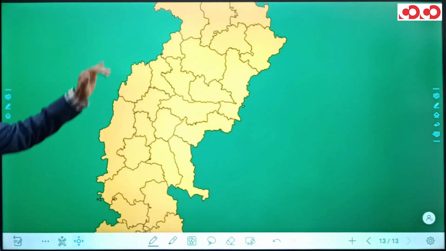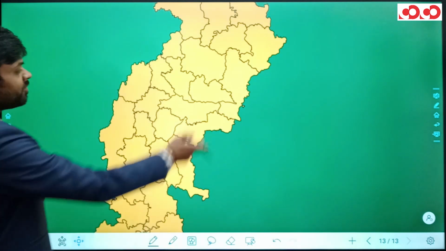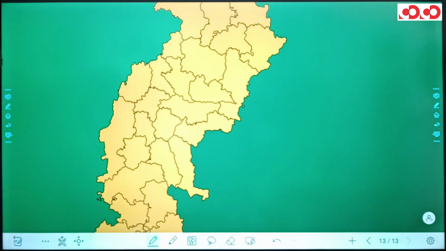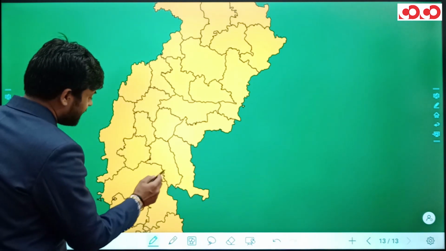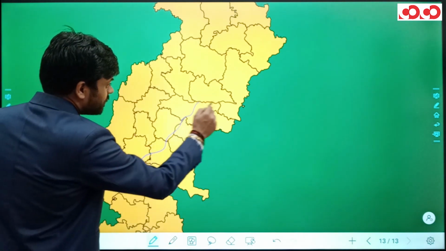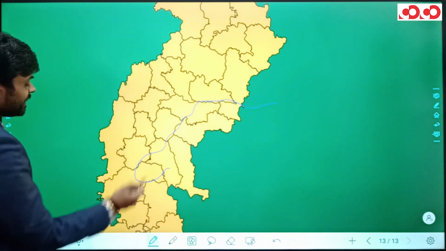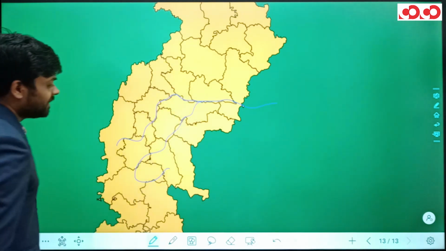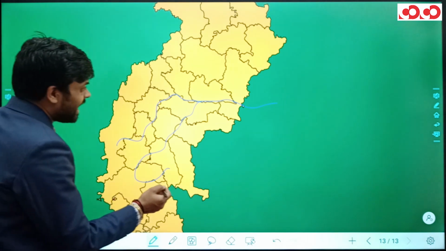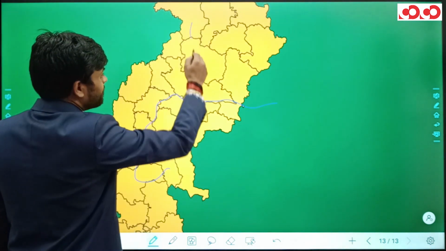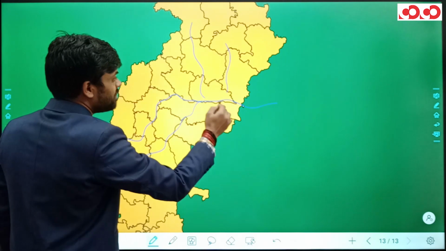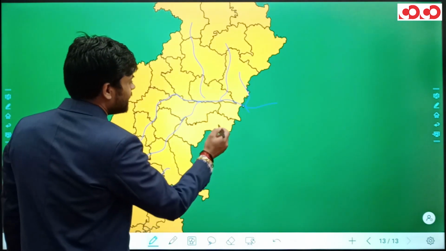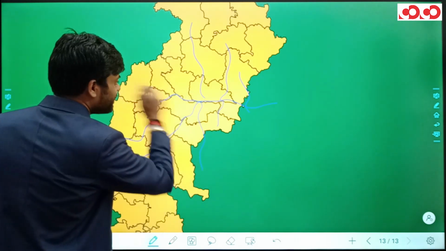Now, talking about this Mahanadi Basin, that means predominantly Bilaspur, Durg and Raipur divisions. Now, when we see the flow of major rivers, by major rivers, I mean river Mahanadi. Then we have river Shivnath. Then we have river Hasdev, river Mand, river Kelo, and some of the smaller rivers like river Lath. We also have river Jonk.